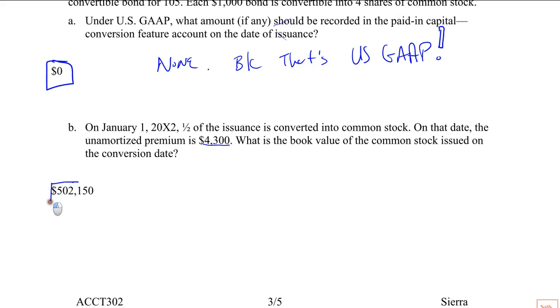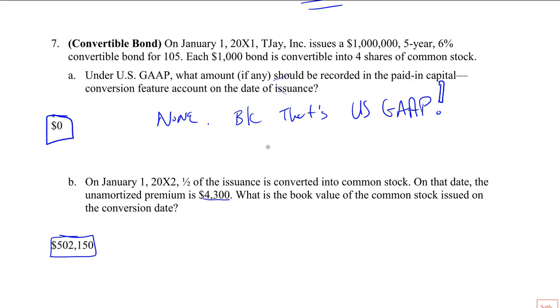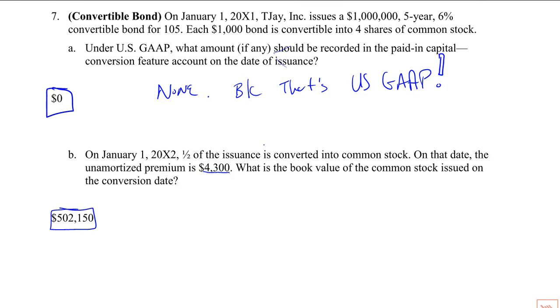I'm going to see if it matches this number. So half of the issuance is converted. That is 500,000. Okay. So we're going to write off our bond payable. Write off the face value, 500,000. It was issued at a premium.